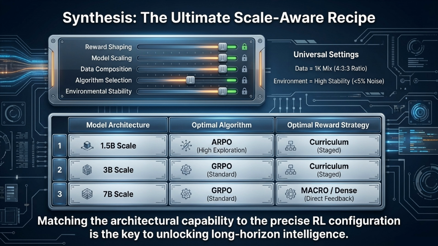Synthesizing all these insights gives us our ultimate scale-aware recipe. For universal settings, use the 1K data mix and maintain high environmental stability. Then, match your architecture to the precise RL configuration. 1.5B models should use ARPO and curriculum rewards, 3B models should use GRPO and curriculum rewards, and 7B models should use GRPO paired with macro or dense rewards.